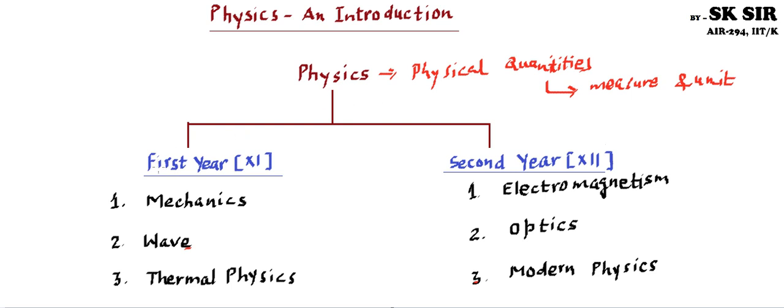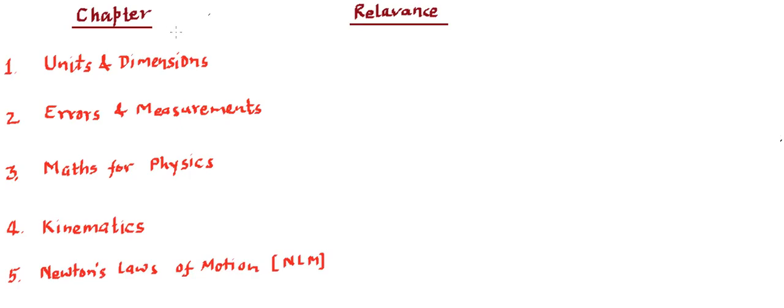So let's go through the 11th, or first year, syllabus in detail. The first chapter we will start with is units and dimensions. In this we will talk about the different types of prevailing unit systems and their relations, and the dimensions: how to measure them, and what the utilities and constraints of dimensions are. To describe its relevance, for instance,